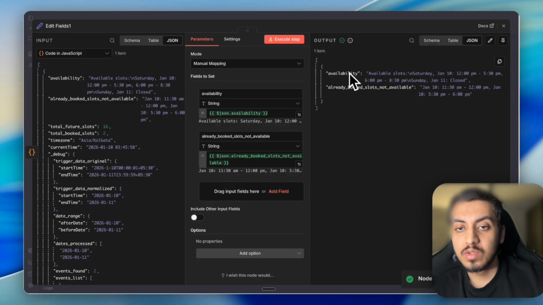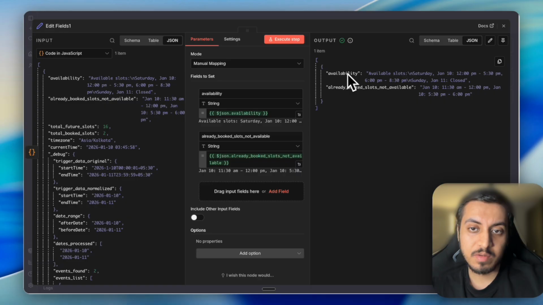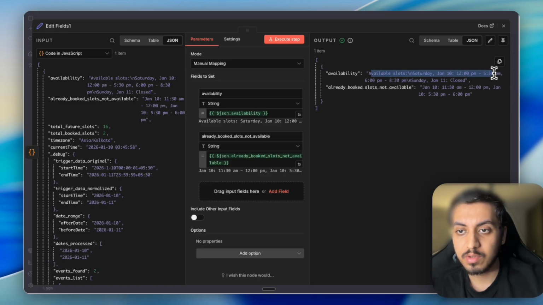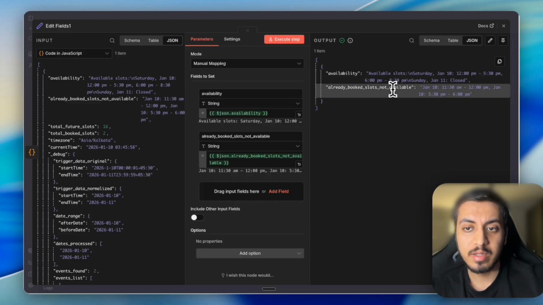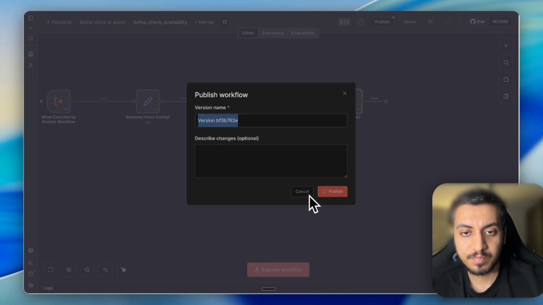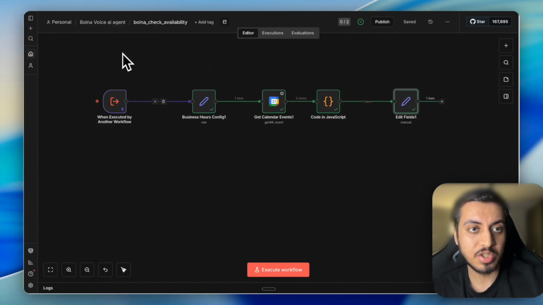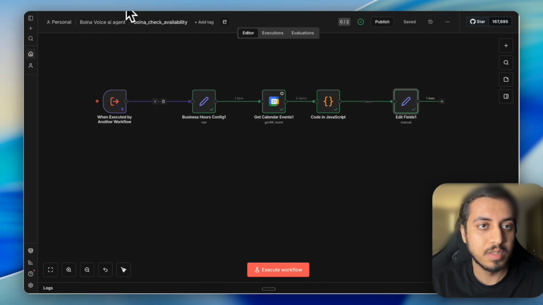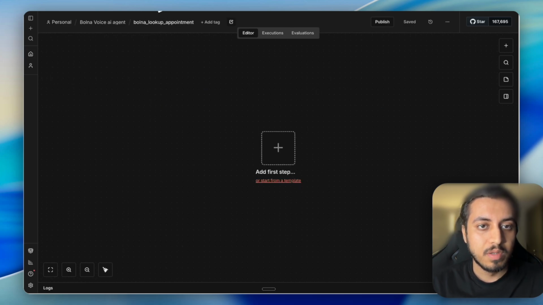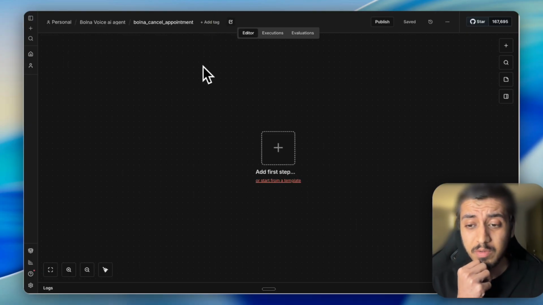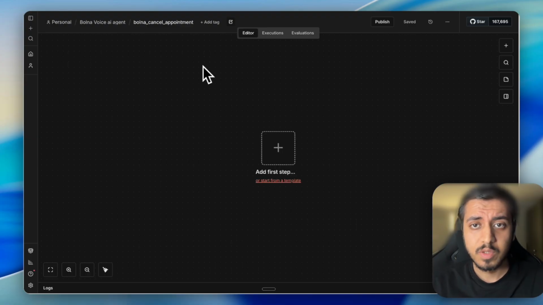So once you do this, you will respond back to the agent with these two pieces of information, that these are the available slots for this particular time frame, and these are not available slots for this particular time frame. Simply publish it. Now you have one working tool, that is check availability. Now we'll go ahead and build other tools: book appointment, lookup appointment, reschedule appointment, and cancel appointment. These tool calls will be fairly simple, but first let's just fix the tool call.